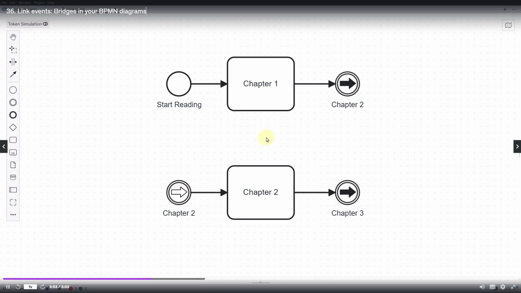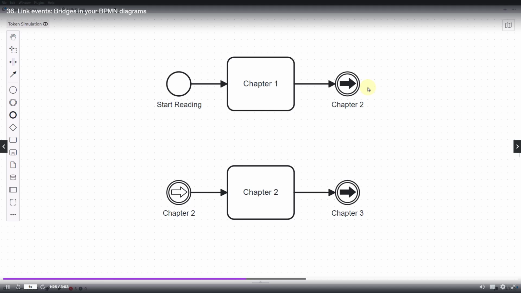A link event works like a bridge between two points in your process diagram. As in a normal process diagram, the starting point here is the throwing link event. But beware, it's not an end event, even though it is at the end here. This is because it is not actually the end of the process, but only forms one side of our bridge. Link events are always only intermediate events, as they do not represent a process endpoint.